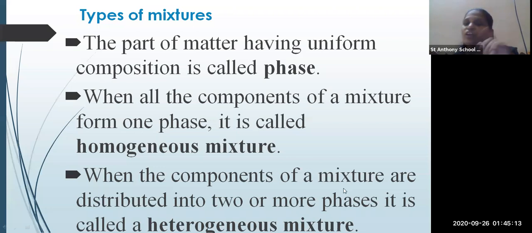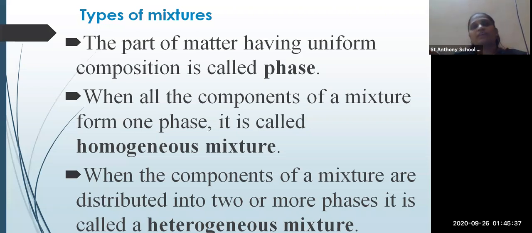Okay. When the components of the mixture are distributed into two or more phases, it is called a heterogeneous mixture. That means they are not uniformly mixed with each other. That time we can say it is a heterogeneous mixture.